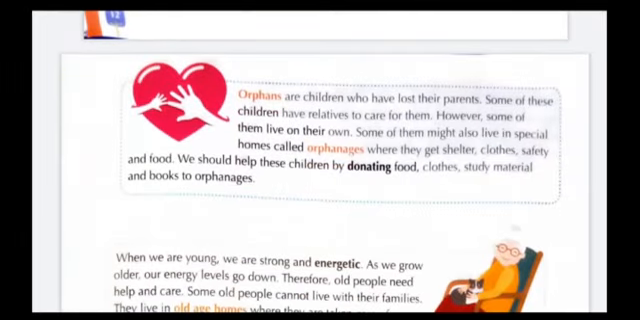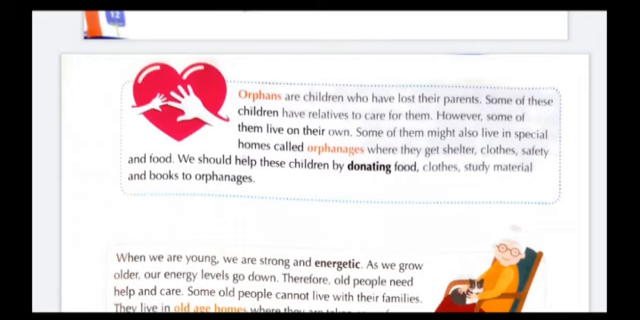Orphans are children who have lost their parents. Some of these children have relatives to take care of them. However, some of them live on their own. Some of them might also live in special homes called orphanages, where they get shelter, clothes, safety, and food. We should help these children by donating food, clothes, study material, and books to orphanages.